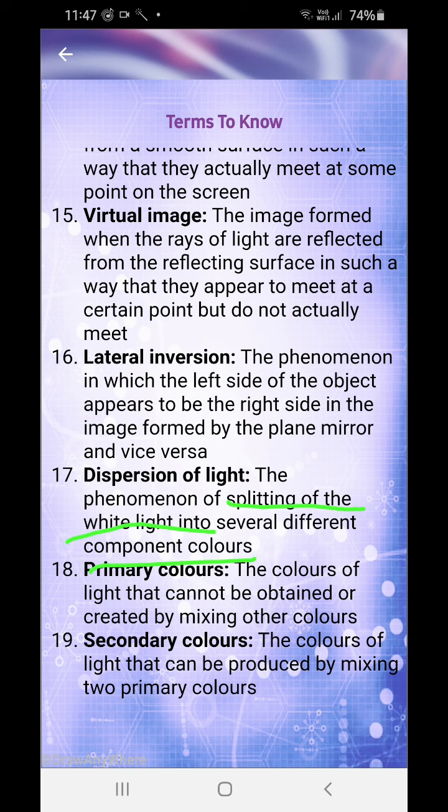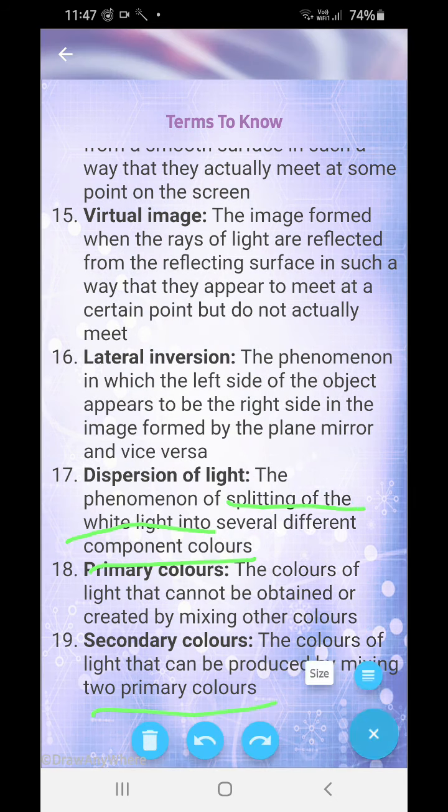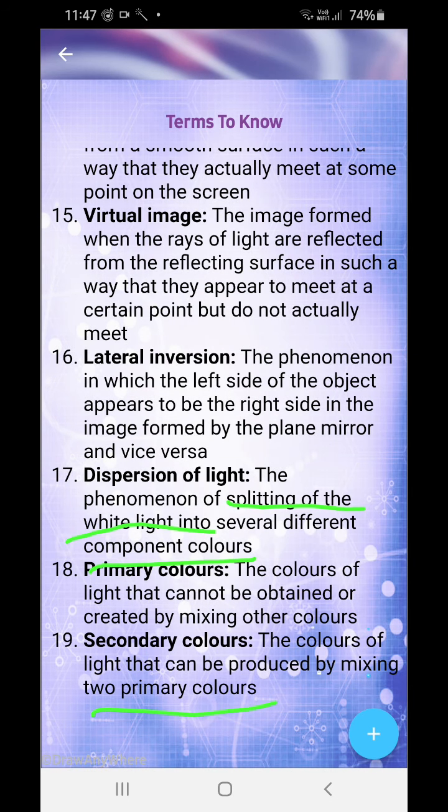Secondary colors are the colors of light that can be produced by mixing two primary colors. So when two primary colors are mixed, you get secondary colors, and they are cyan, magenta, and yellow.